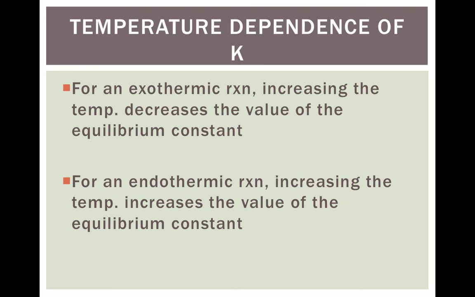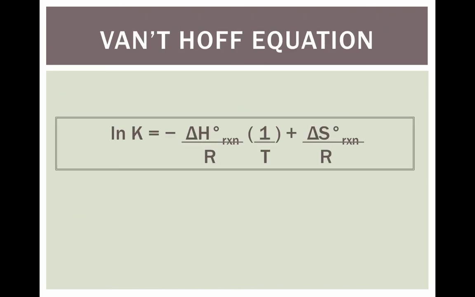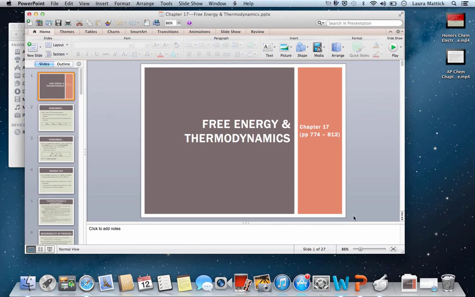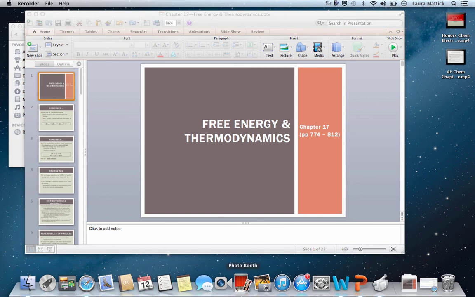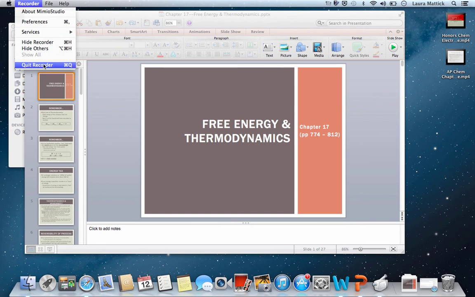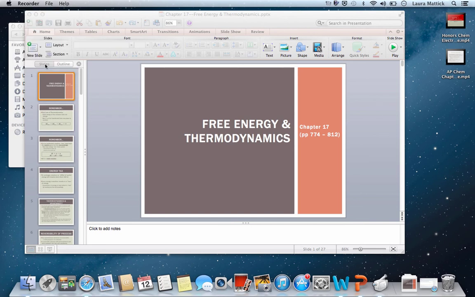K is a constant again. So for an exothermic reaction, an increase in the temperature decreases the value of the equilibrium constant. And for an endothermic reaction, an increase in the temperature increases the value of K. The Van't Hoff equation is another thing that's been technically taken off the AP exam, but I still think it's important for you to know. It's written here. We will do a few practice problems with it, but don't worry about it too much. And that concludes our lecture for Chapter 17, which is free energy and thermodynamics.